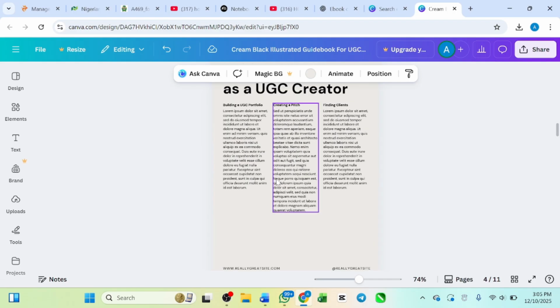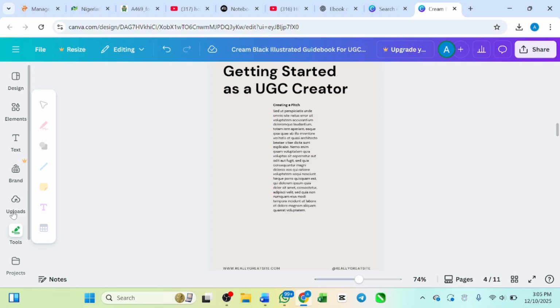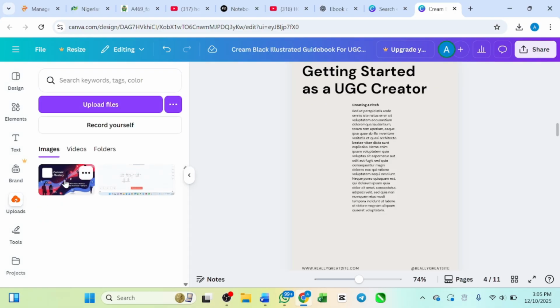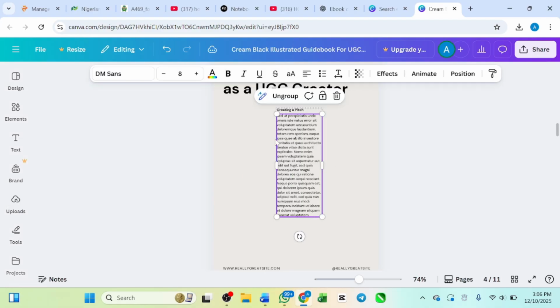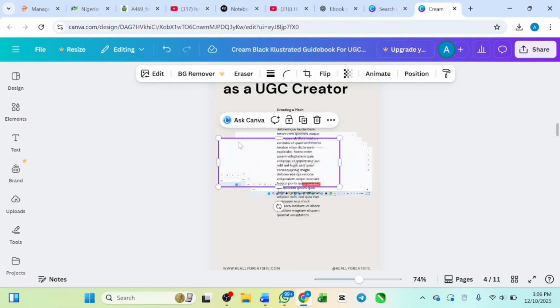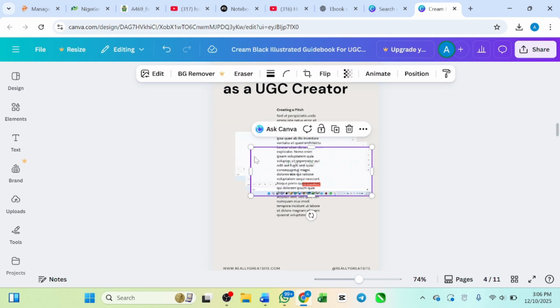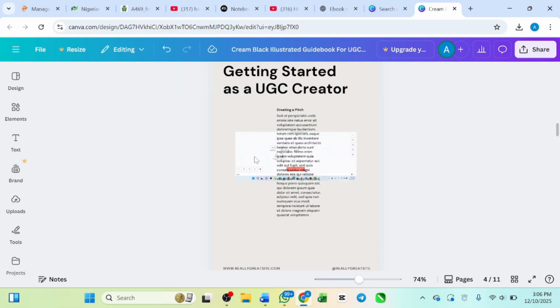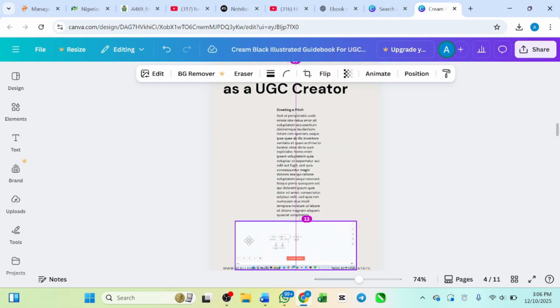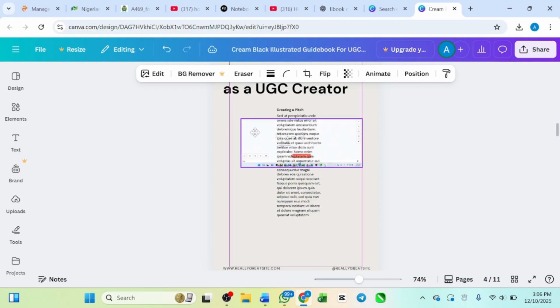It starts from here. The same way, you come here and remove this part. If you want to add an image, you come here, upload. You can add any image there. Let me say I want to add this particular image. You see the image has been added. Anywhere you want to. This image is actually a landscape, so that is why it's like this.